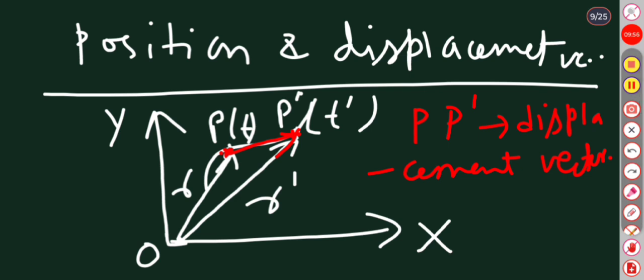Let me explain again. This is our y-axis, this is our x-axis. This is our path, with point P at time t. The position vector of point P at time t is r, whereas the position vector of P dash at time t dash is r dash. r represents the magnitude of OP, the origin to point P at time t, and r dash represents the magnitude of OP dash, point P dash from the origin at time t dash.